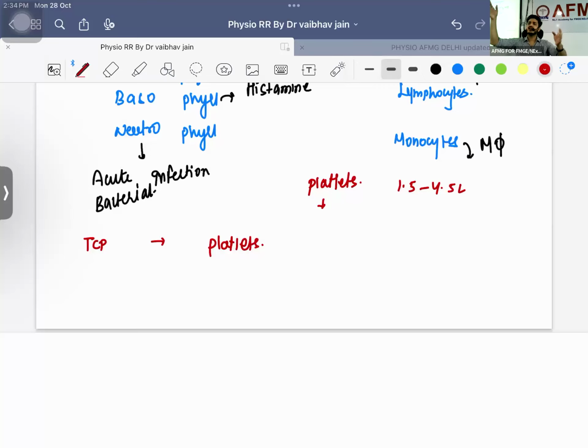Factors 12, 13, 9, 10. How can you remember? Factor 7 will be on this side. After 7, 1, 1 to 2, 2, 2, 5, 10. Here you will have factors 7, 10, 5, 2 and 1. This is going to be your common pathway. Whatever is left, 8, 9, 11, 12, is going to be which pathway? Intrinsic pathway. This is the extrinsic pathway. This is your common pathway.